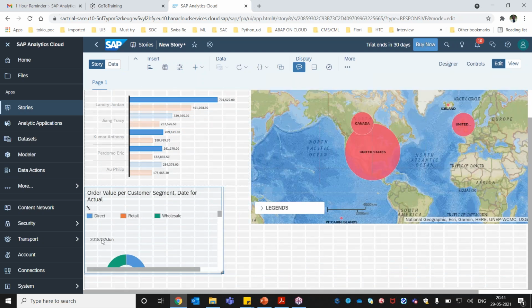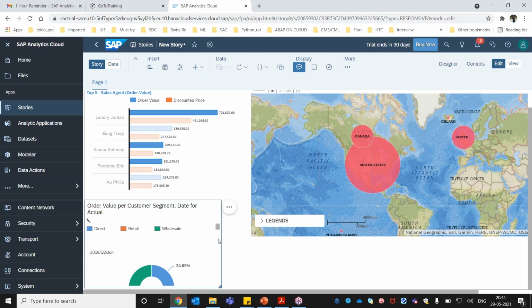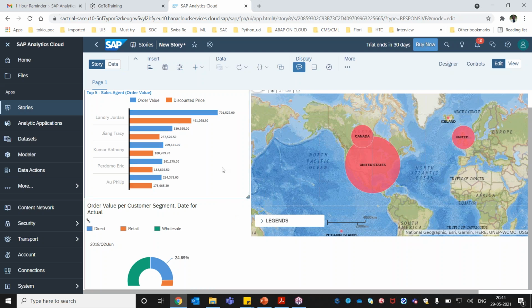So now you can see data is available for June Q2, and similarly if I go a little bit down here, I can see multiple donut charts get created, depending on the customer segment, the year, and the quarter. This kind of hierarchy the system will automatically propose. SAP Analytics Cloud has this capability where we can split the data, and the user can see multiple charts. Again, we can arrange the screen and so on.